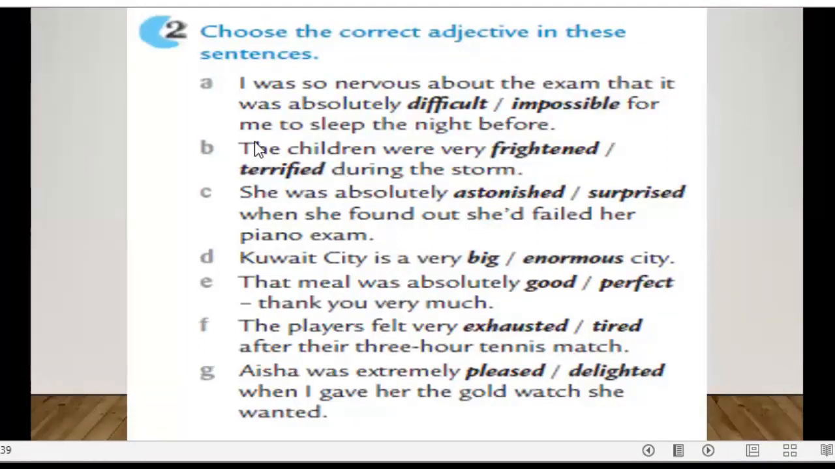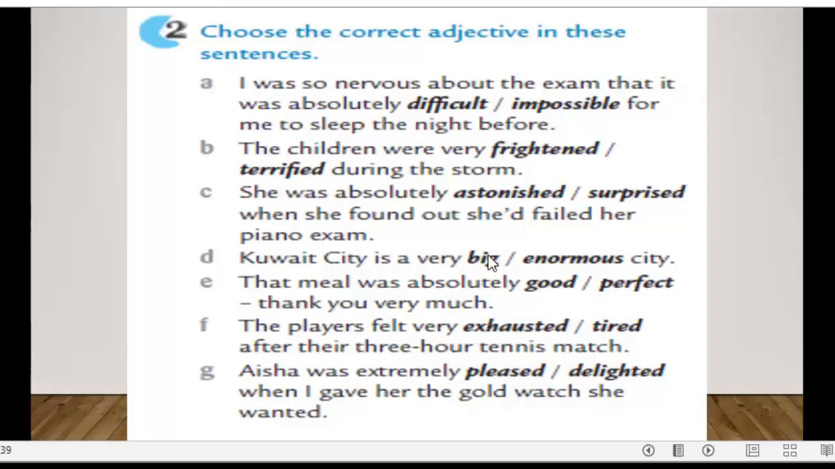Okay, so here we continue. She was absolutely astonished or surprised when she found out she had failed her piano exams. Of course, absolutely surprised. Kuwait City is a very big or enormous city. Very big. That meal was absolutely good or perfect. Thank you very much. Of course, good. Number F, the players felt very exhausted or tired after the 3-hour tennis match. Of course, tired. And Aisha was extremely pleased or delighted when I gave her the gold watch she wanted.